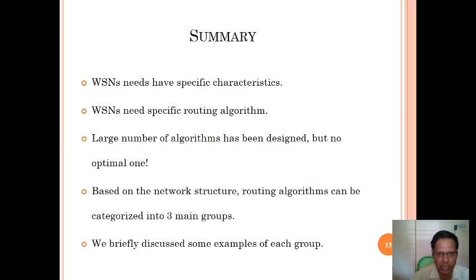We briefly discussed some examples of each group.